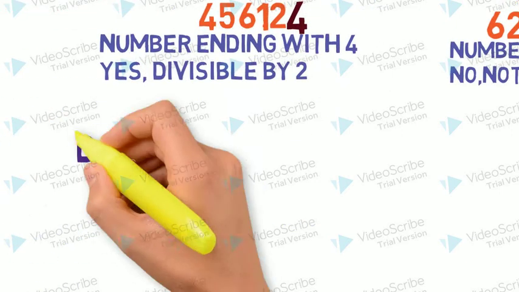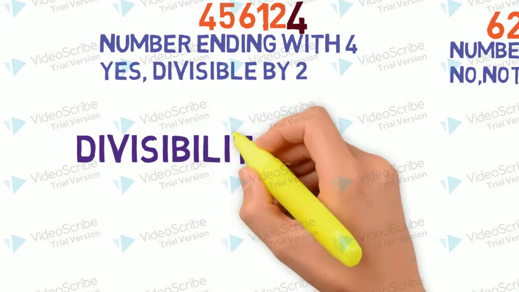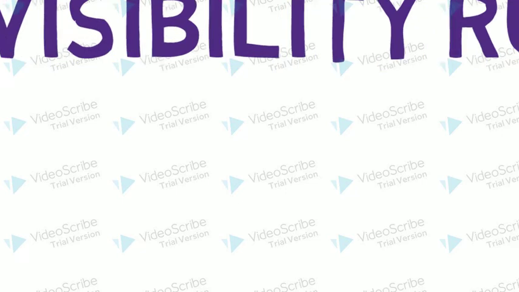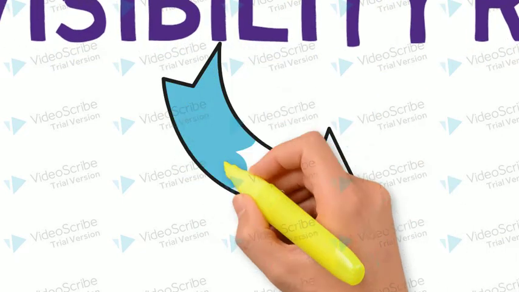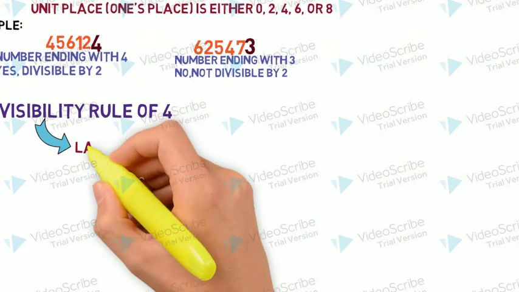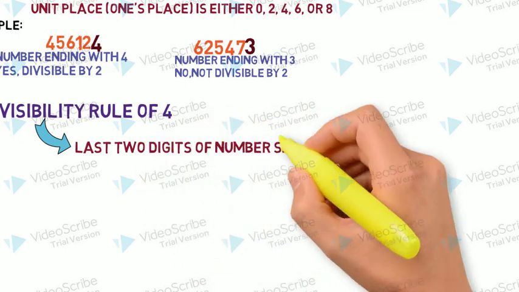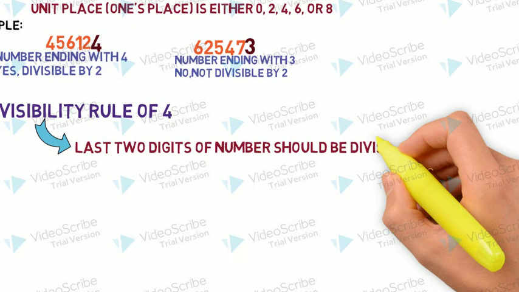Now let's talk about the divisibility rule of 4. Let's see what it says. In this case, the last two digits of the given number should be divisible by 4. Let's see an example.